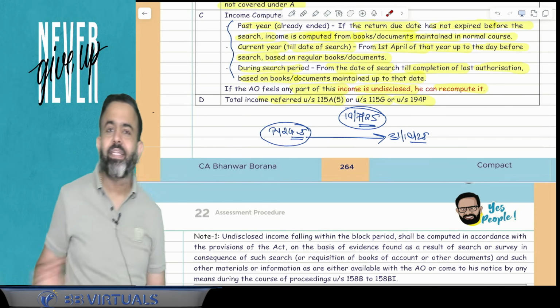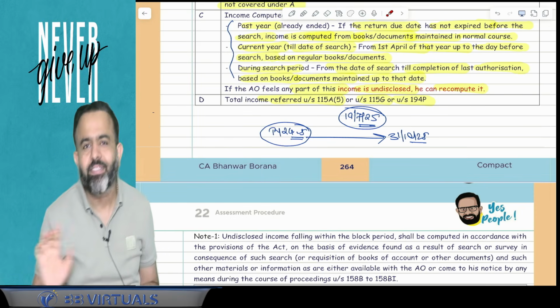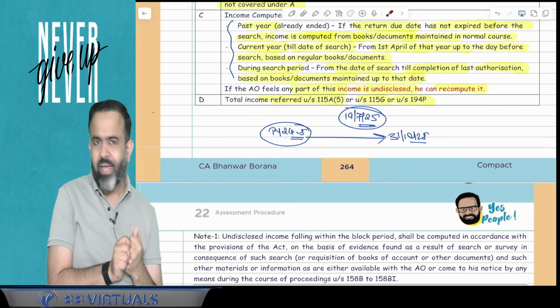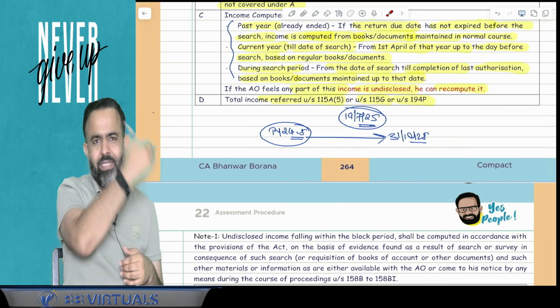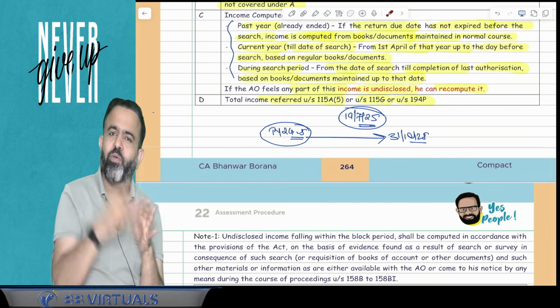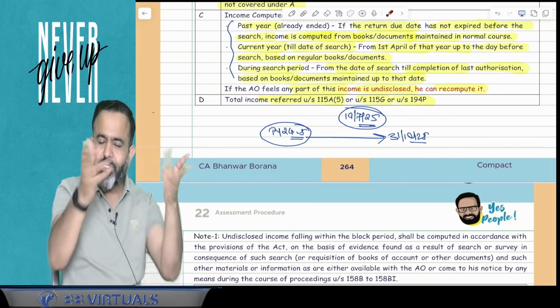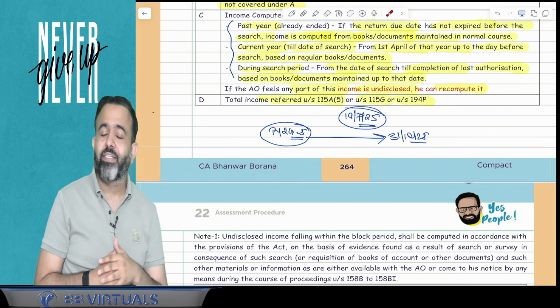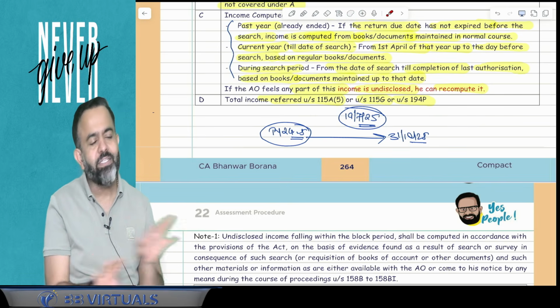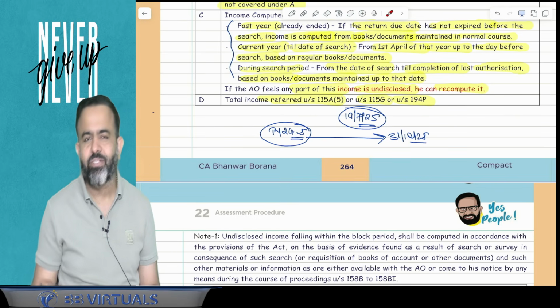So I was explaining that, guys, suppose for example that a pensioner has that income, and TDS is paid by the bank. So in that particular question, will that income be undisclosed because you have not filed the return, you have not disclosed it in the return, and no assessment is made? So the question is, will that income be treated as undisclosed? The answer is no, that is not treated as undisclosed income.